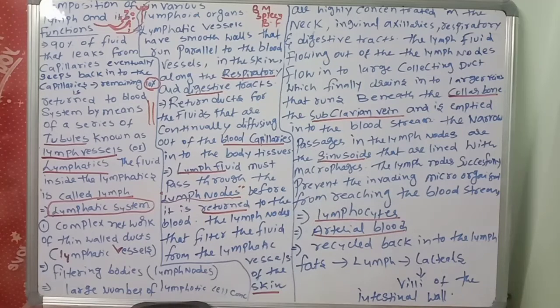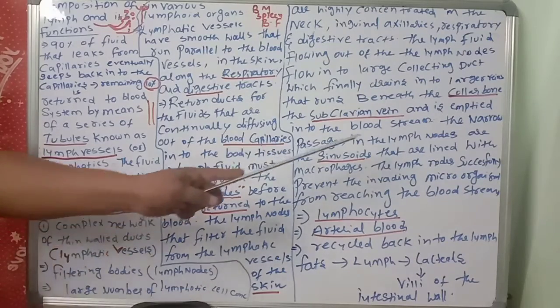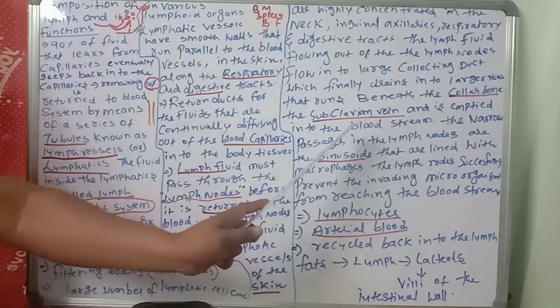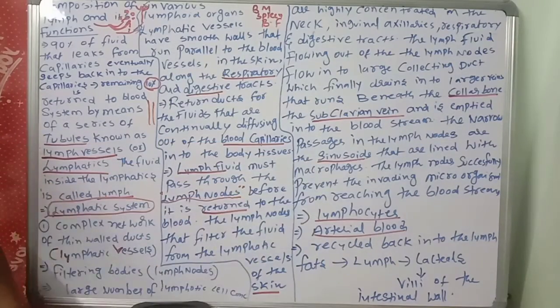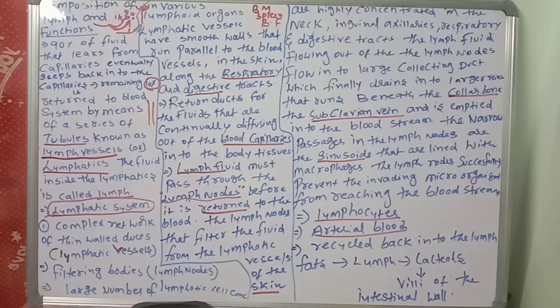While lymph is going to the lymph nodes, what is there in the lymph nodes? There are narrow passages in the lymph nodes. Very important: the narrow passages in the lymph nodes are called sinusoids.